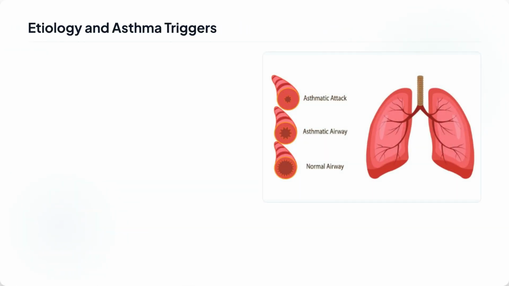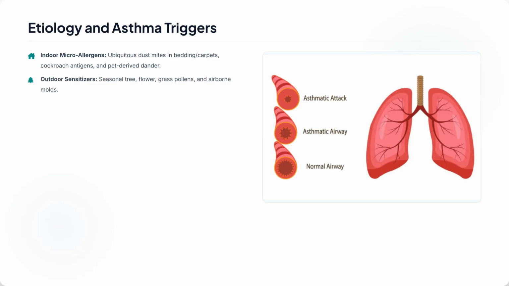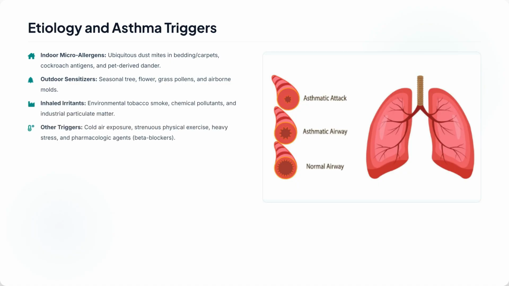Asthma triggers vary widely, including indoor microallergens like dust mites and pet dander, outdoor sensitizers such as pollens and molds, and inhaled irritants like tobacco smoke and chemical pollutants are also common. Other triggers involve cold air exposure, strenuous exercise, stress, and certain pharmacologic agents like beta blockers.